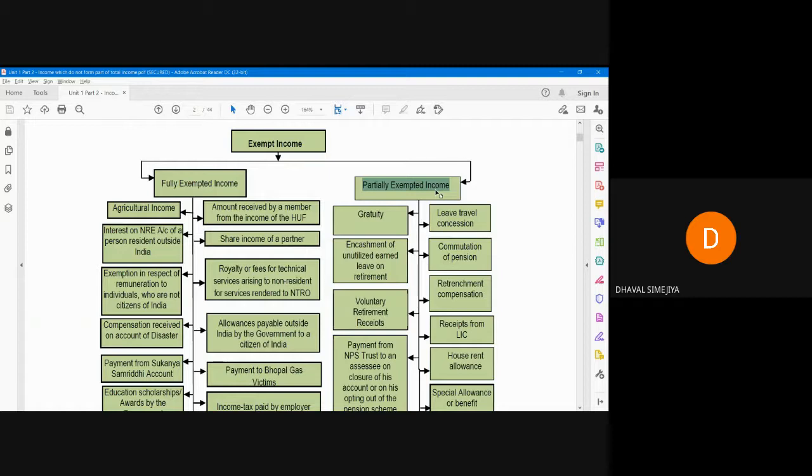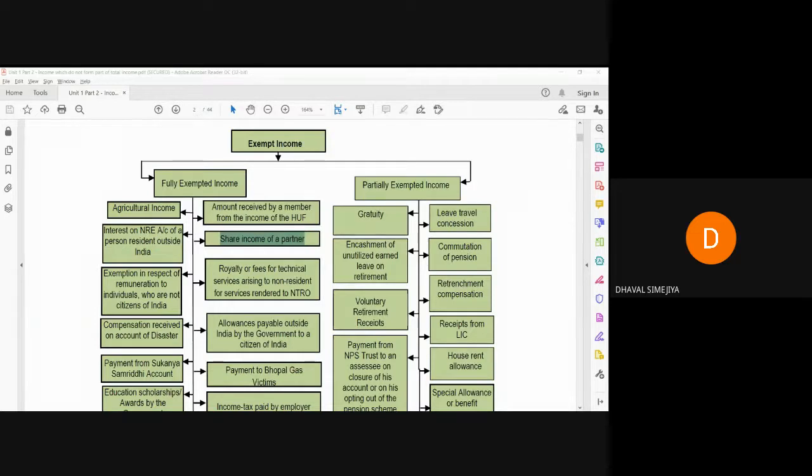In last lecture, we have studied share income of partner, in which we have seen that whatever net profit shown by the partnership firm, that will be distributed to partners, and on which partners are not supposed to pay any tax.